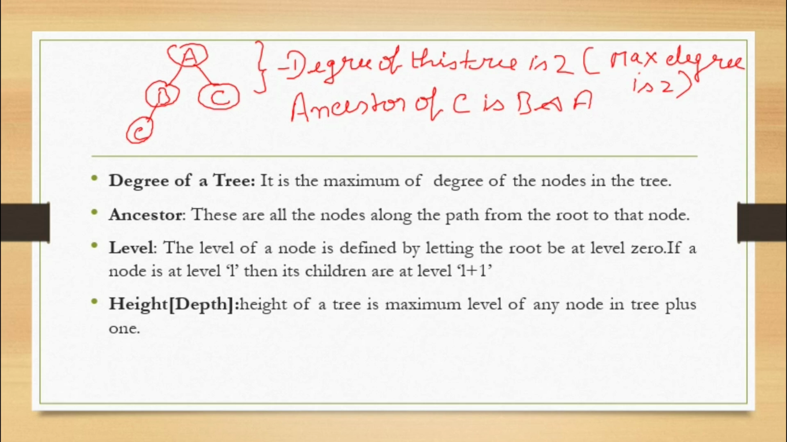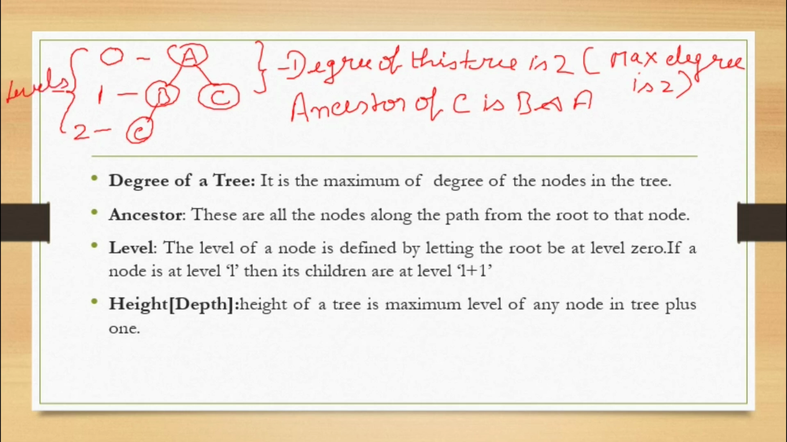So next we'll discuss height. Before height, level. What is the level? We have seen that level always starts from 0. So if the level of A is 0, then the level of B is 1 and the level of C is 2. These 0, 1 and 2 are nothing but levels.